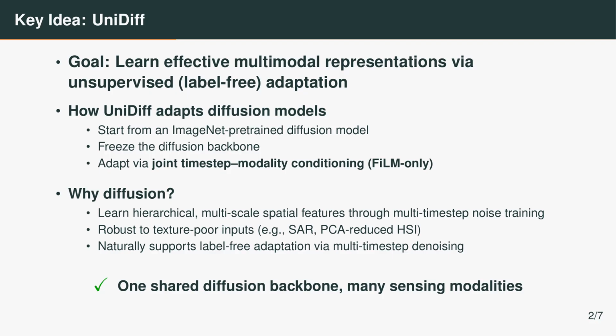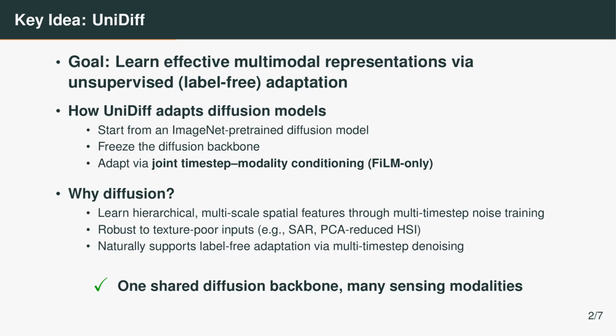UniDiff learns effective multimodal representations through unsupervised adaptation. We use a diffusion backbone because its multi-noise training learns hierarchical spatially structured features that are robust to noise, which is especially important for texture-poor inputs like SAR and PC-reduced hyperspectral imagery.